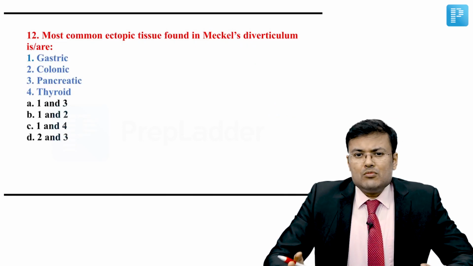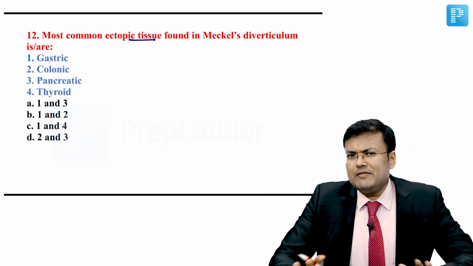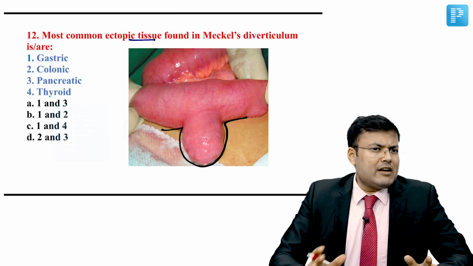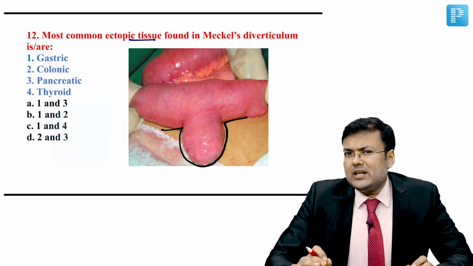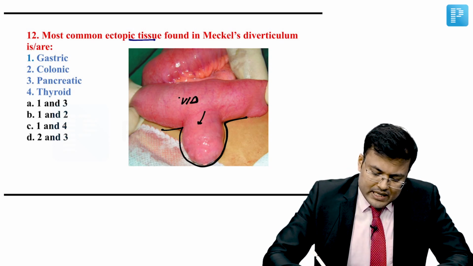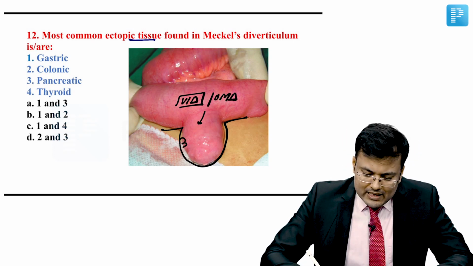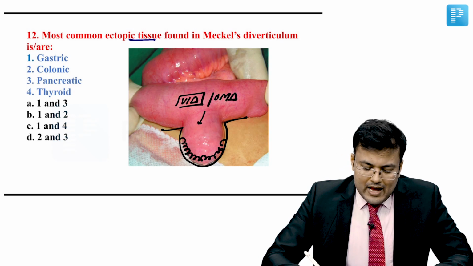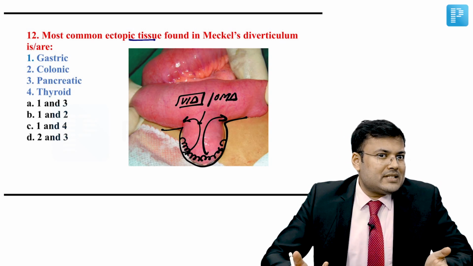Question number 12. Most common ectopic tissue found in Meckel's diverticulum. Okay, Meckel's diverticulum is a very important topic. You can see how it looks. So this is Meckel's diverticulum. You know, it's a true diverticulum, single, congenital, contains all three layers, and it's the most common congenital abnormality of the midgut. What is the cause? It is because of a persistent vitellointestinal duct or omphalomesenteric duct. What is the problem? In Meckel's diverticulum, generally there is ectopic gastric mucosa, and because of this ectopic gastric mucosa, there is ileal ulcer, and because of this ulcer, the most common presentation is bleeding.